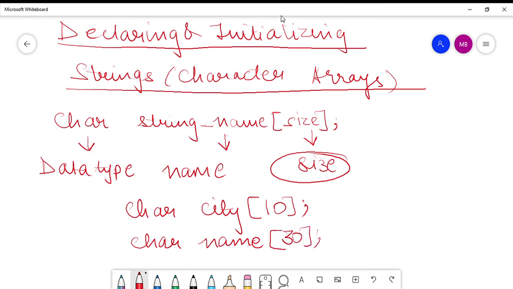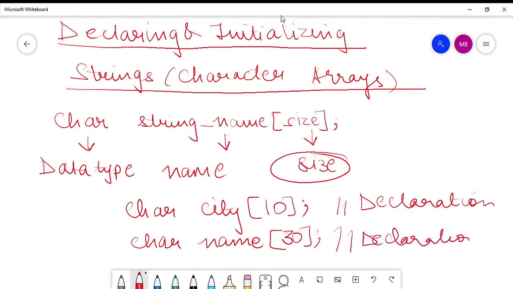So this is how you declare a character array or a string. Here char specifies the data type. Obviously when I am talking of a character array or a string, the data type will always be char and nothing else. This is the name of the string or the character array, and this is the size.